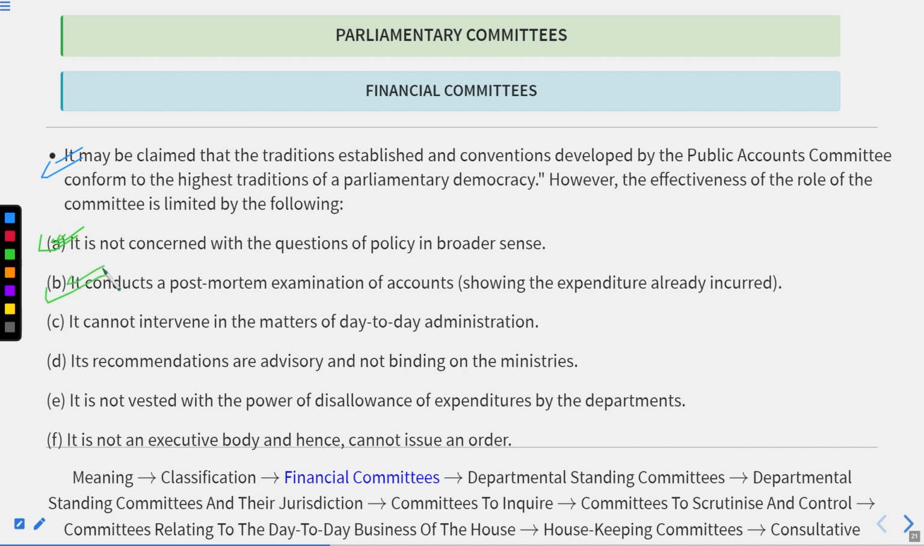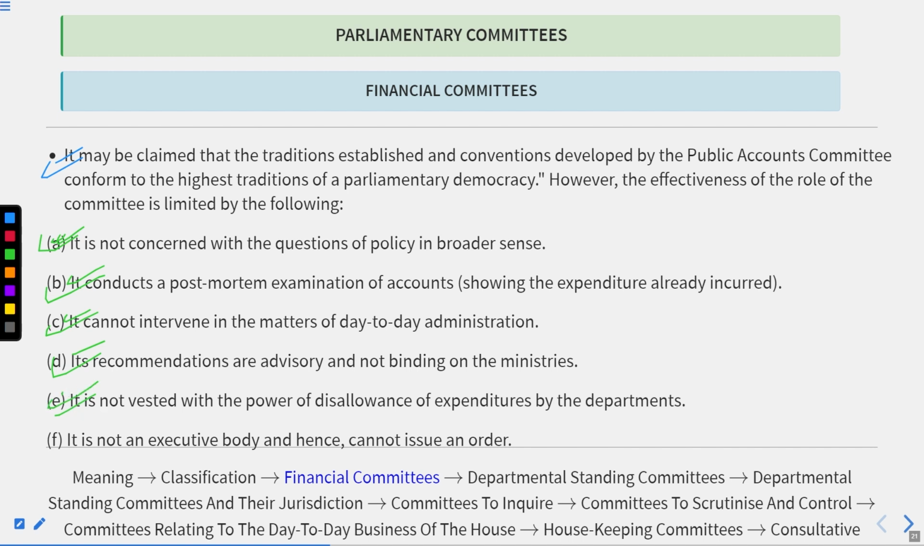Second, the committee only conducts a post-mortem examination of the accounts. When the expenditure has already occurred, then they will act on it. Third, the committee cannot intervene in the matters of day-to-day administration. Fourth, whatever recommendations the committee submits to the parliament are only advisory to the ministers. They are not binding on the ministers.